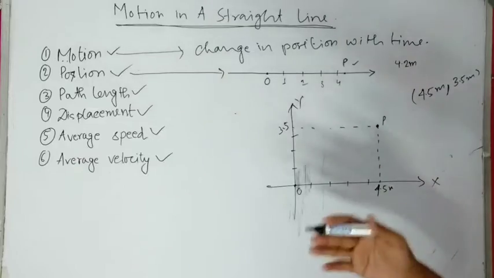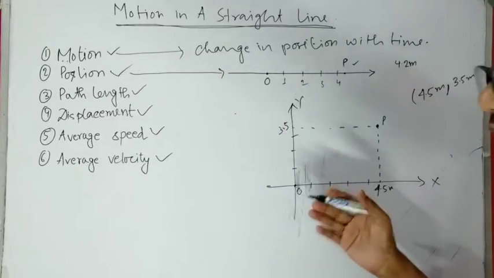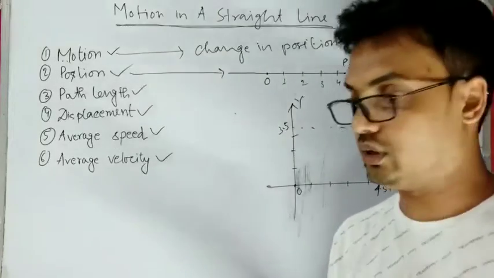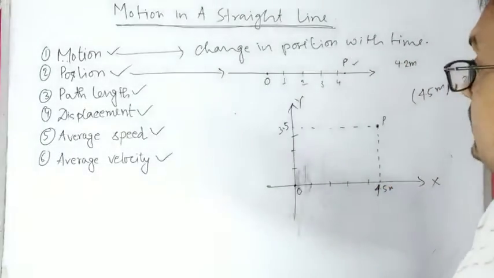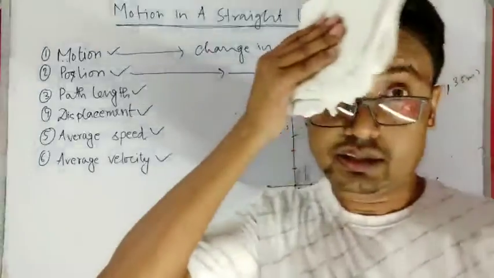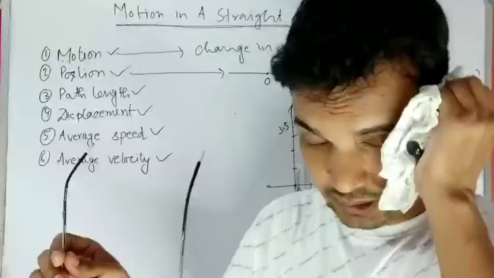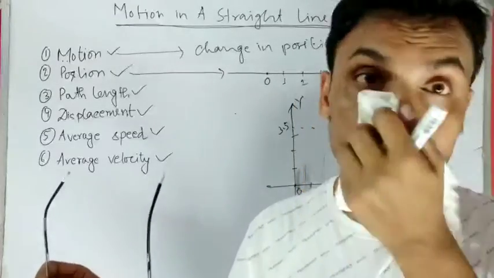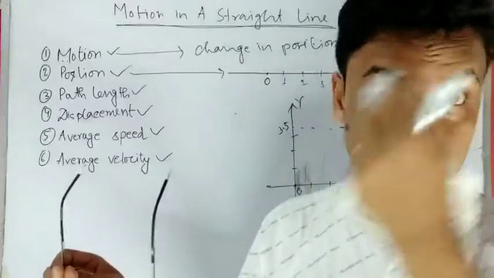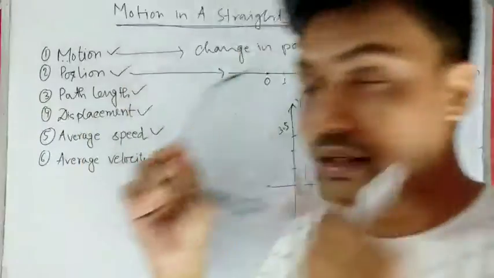In case of three dimensions also, we have to take three axes perpendicular to each other. The reference frame that we are taking here we call Cartesian coordinates, but there are many other coordinates.